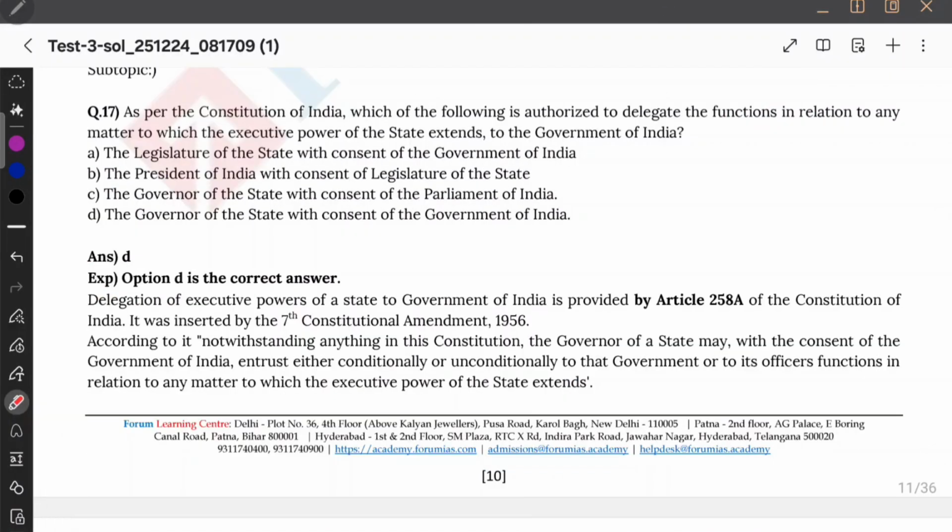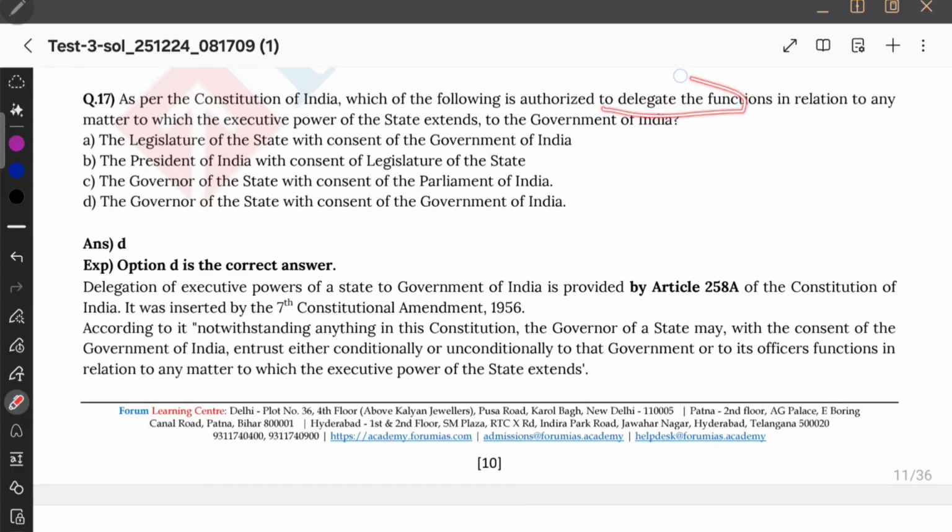As per the Constitution of India, which of the following is authorized to delegate the functions in relation to any matter to which the executive authority of the state extends to the government of India? Seeing this word delegate, you need to remember 2 words. One is mutual delegation and the other is reciprocal delegation. Mutual delegation is in Article 258 clause 1, clause 2. And then there is 258 clause 3, which is not about mutual delegation, whatever it is. And then we have reciprocal delegation. It is under 258A.